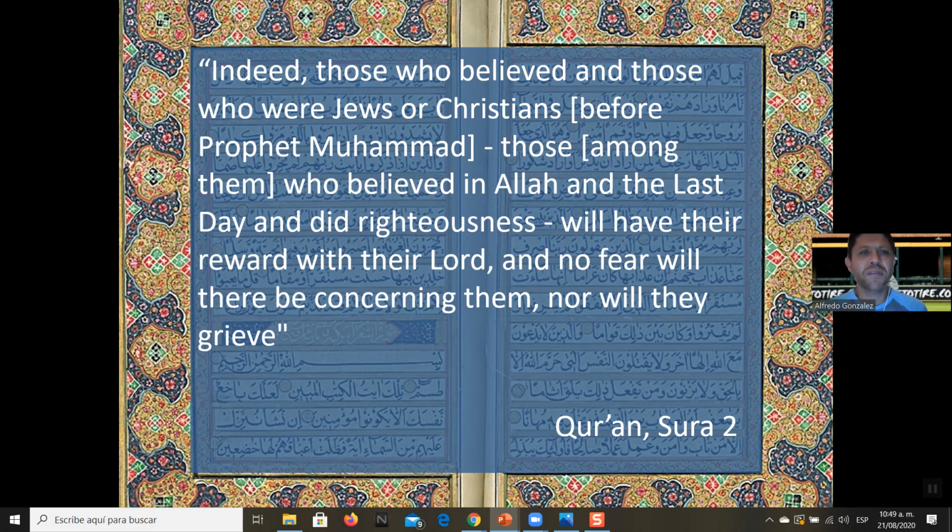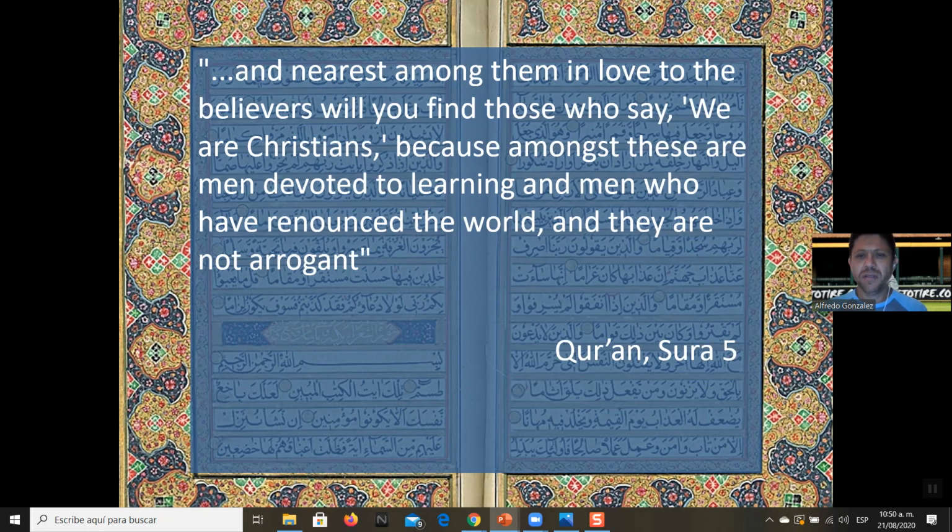Indeed, those who believe, those who were Jews and Christians before the Prophet Muhammad, those who believe in Allah and the last day and did righteousness will have their reward with the Lord, and no fear will there be concerning them, nor will they grieve. You see, again, in the Quran, and the nearest among them in love to the believers you'll find are those who say, we are Christians, because amongst these men are devoted to learning, and men who have denounced the world, and they are not arrogant.